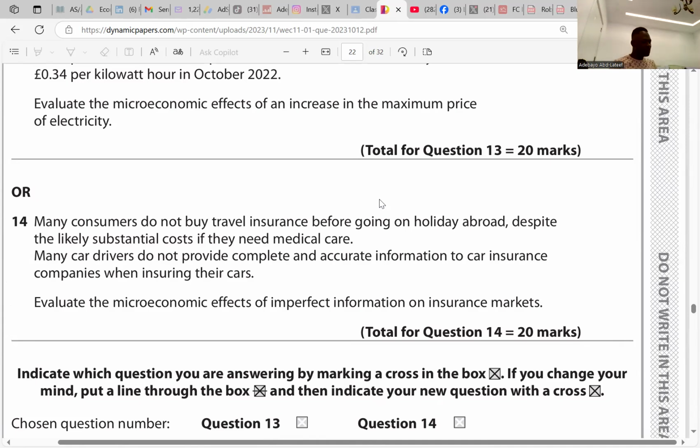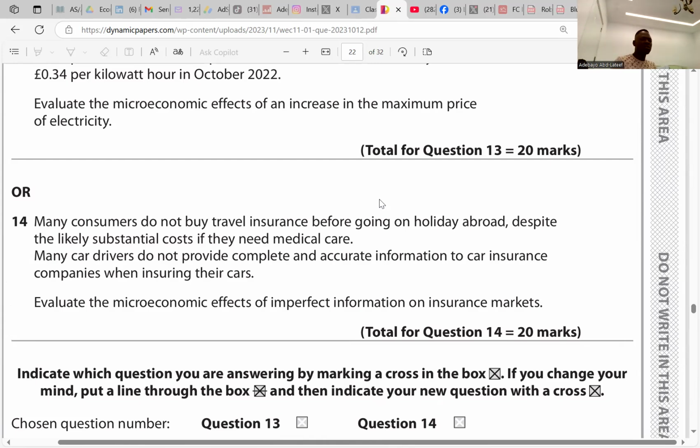So there are factors that can bring about market failure. Market failure occurs when the price mechanism leads to an inefficient allocation of resources. So what is inefficient allocation of resources in this case? They said many consumers do not buy travel insurance before going on holiday abroad, despite the likely substantial cost if they need medical care. Many car drivers do not provide complete and accurate information to car insurance companies when insuring their cars. So there is misallocation of resources here, right?